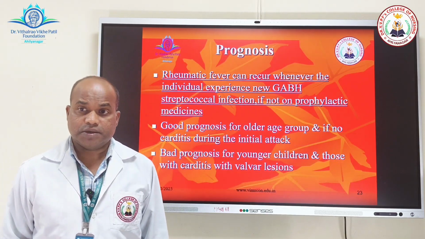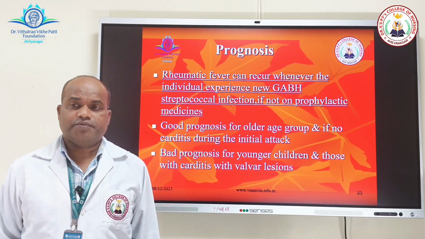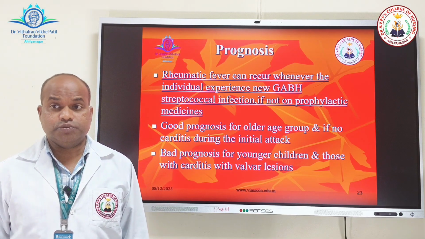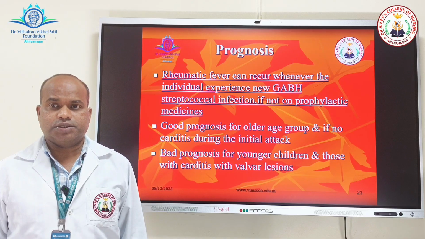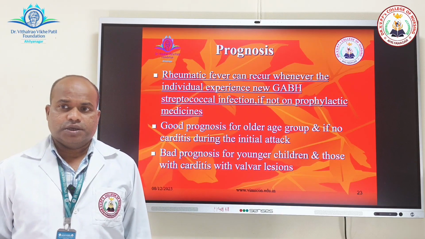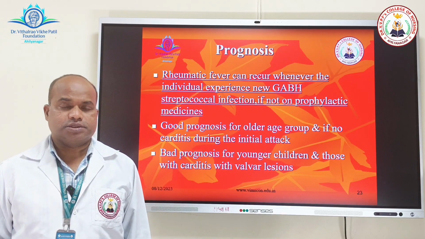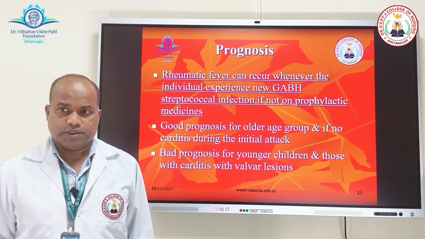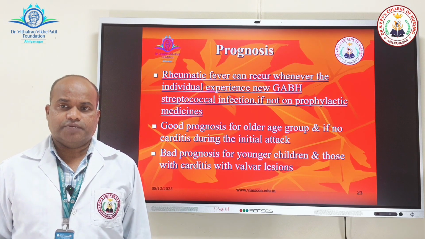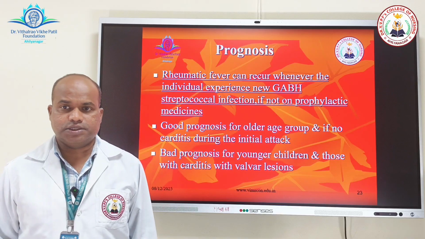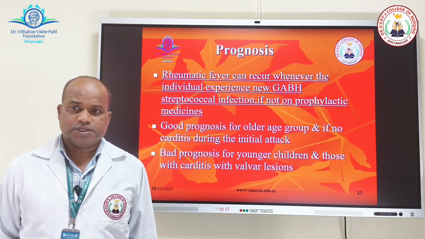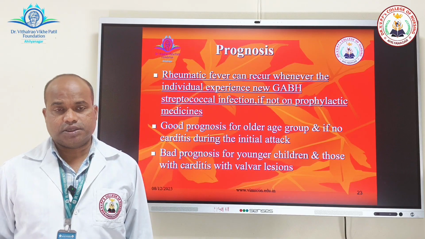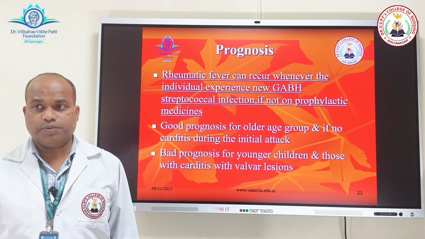Prognosis of rheumatic fever, where rheumatic fever can recur whenever the individual experiences new group A beta hemolytic streptococcal infection, if not on prophylactic medicines. Good prognosis for older age group is seen, and if there is no carditis during the initial attack. Bad prognosis for younger children and those with carditis with valvular lesion. So this was all with rheumatic fever.